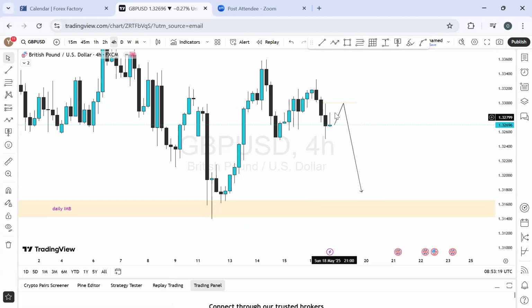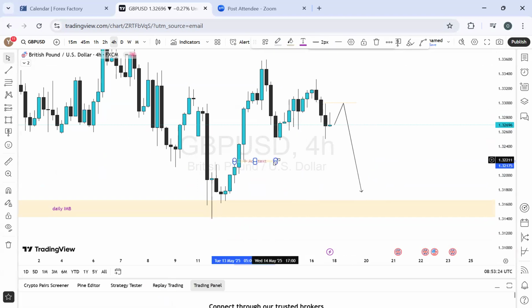So I said the double opportunity. This is one of it. And the second one is right here. It's also a very tiny one, as you can see. This is also a very tiny one in the market.